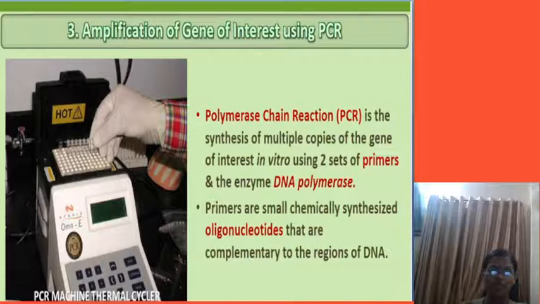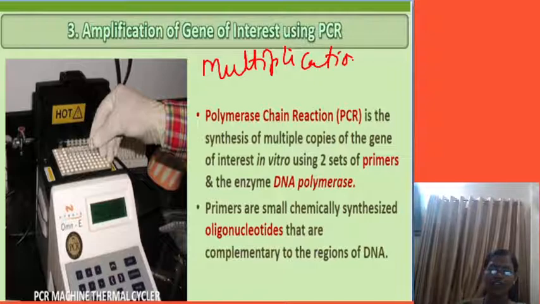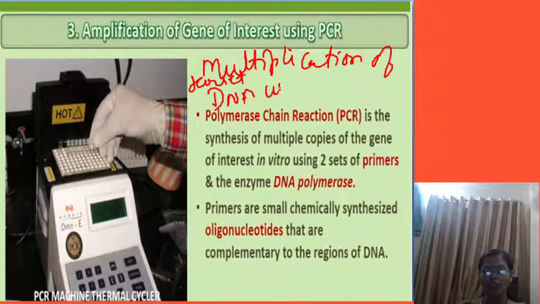Now what is amplification? Amplification is nothing but multiplication of the target DNA without changing the sequence.